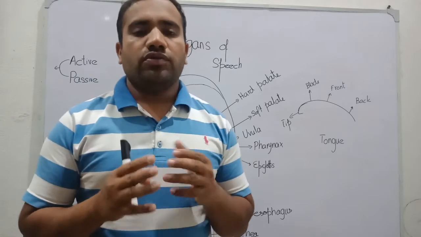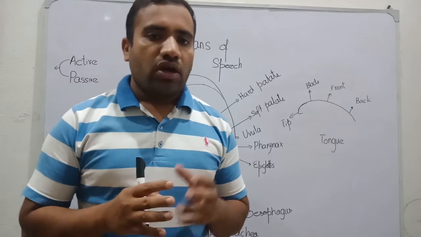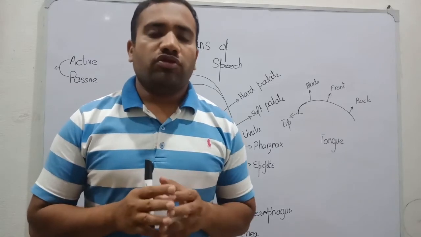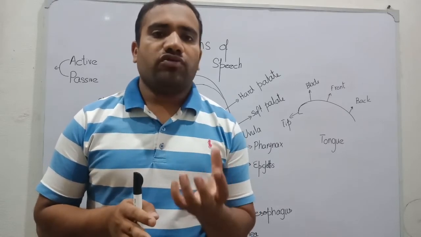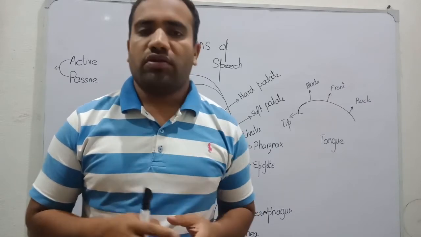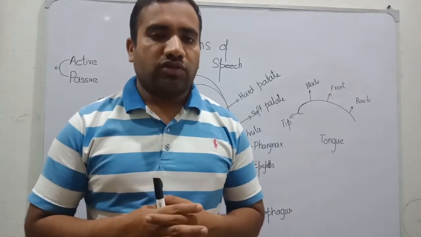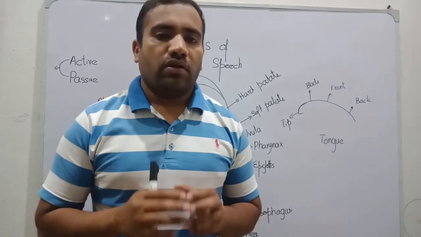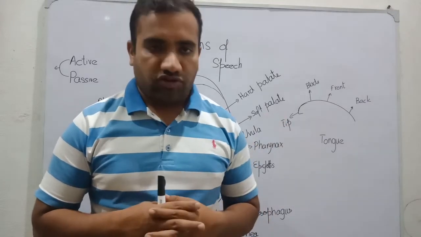First of all, you should know what the organs involved in speech are. We have the individual, and the individual has the anatomy to produce the sound. For the production of sound, we have the organ that is genetically endowed by God, and that is called the speech organ. There are basically two types of articulators involved in the production of sound: the active articulator and the passive articulator.